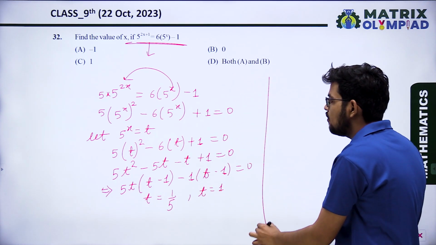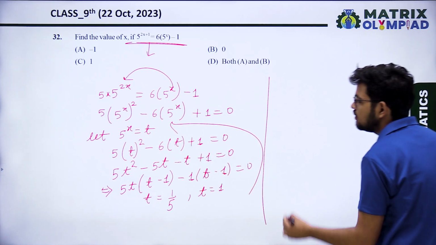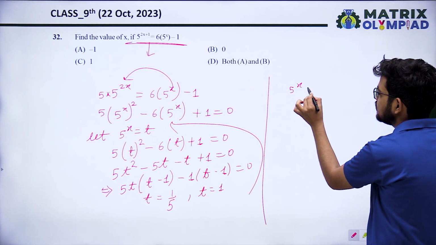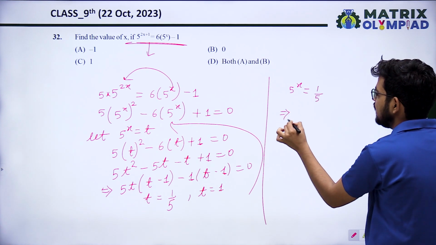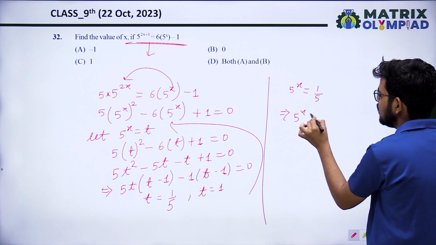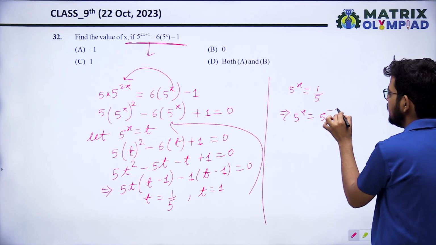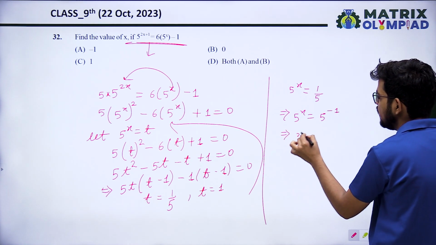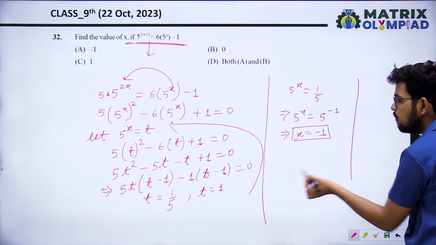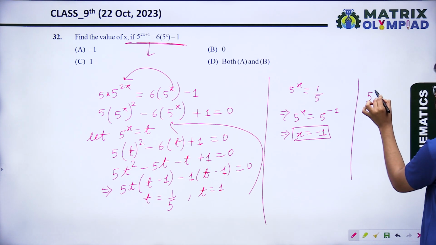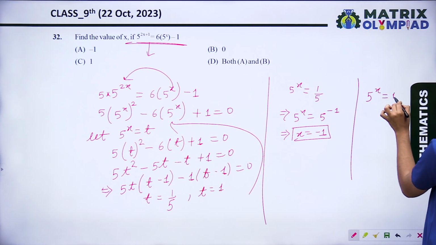Okay. Now put here both the values. So 5 raised to power x equal t. T means 1 upon 5. So we can write 5 raised to power x equal to 5 raised to power minus 1. When we compare, what is the value of x? X equal to minus 1. In another case, put t equal to 1. 5 raised to power x equal to 1.